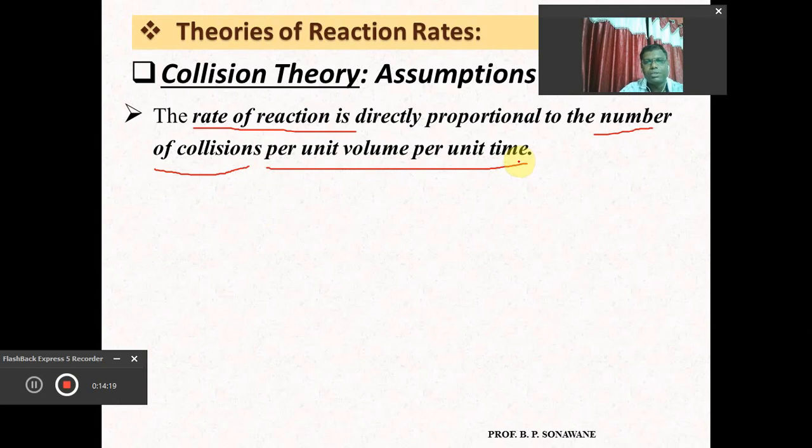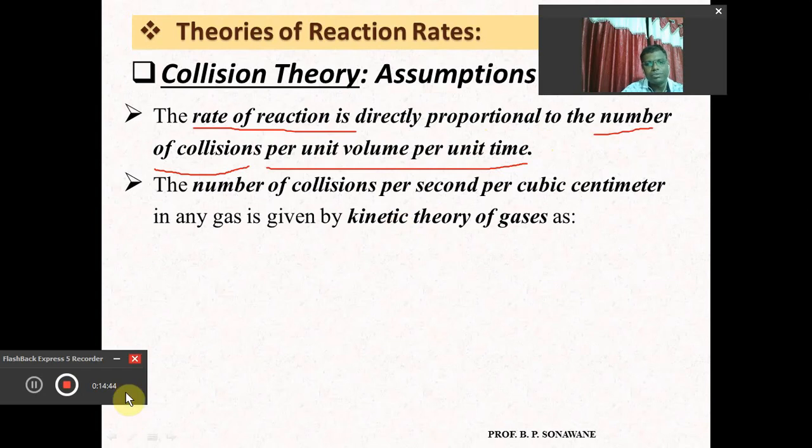The number of collisions that take place in 1 minute or 1 second is called frequency. But here the rate of reaction is always directly proportional to the number of collisions per unit volume per unit time. This is very important. So here the number of collisions is directly proportional to the rate of reaction.